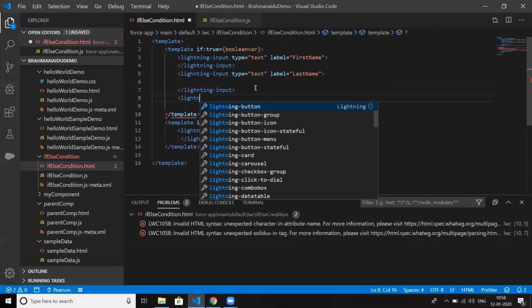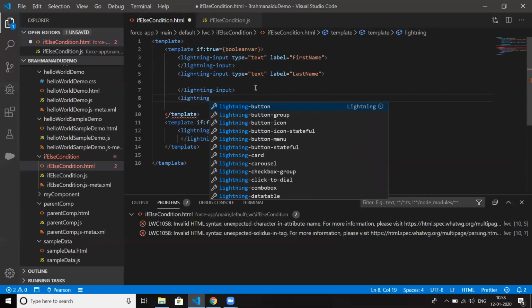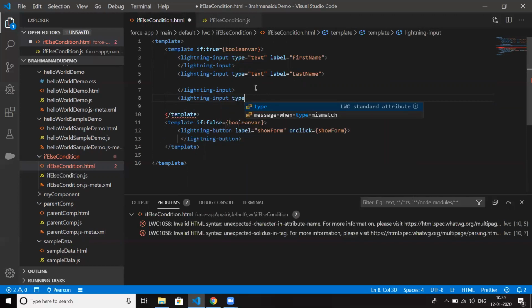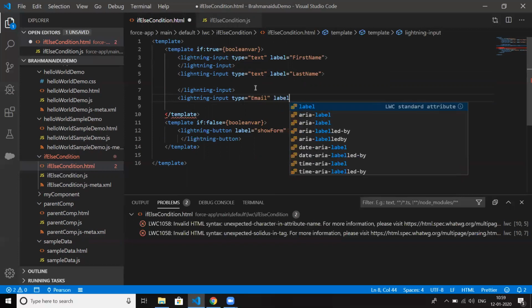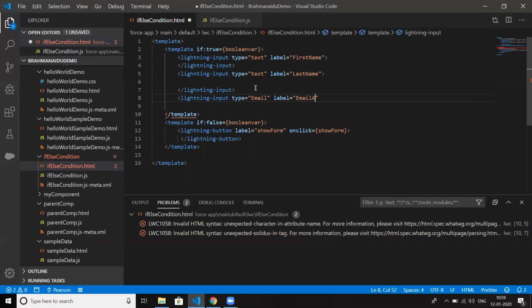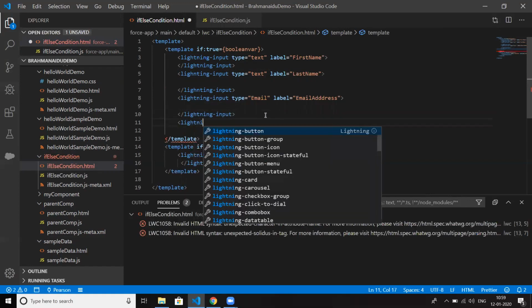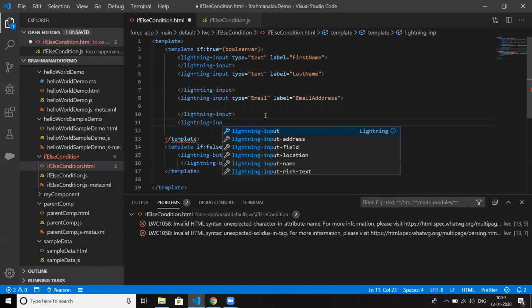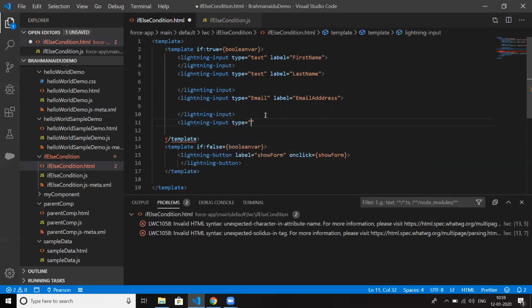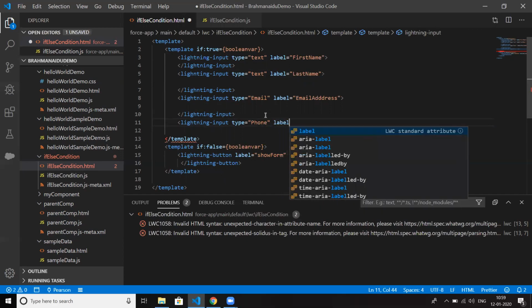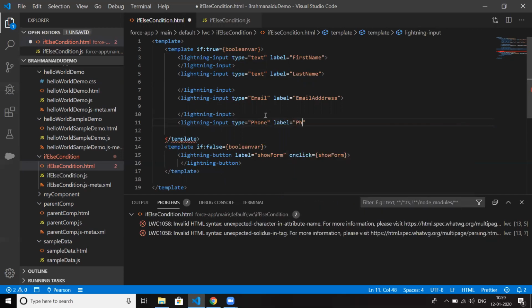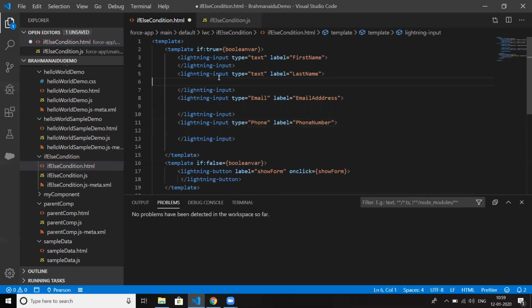I'm creating one more field, lightning input type equal to email, label equal to email address. And one more field, lightning input type equal to phone, and label equal to phone number.